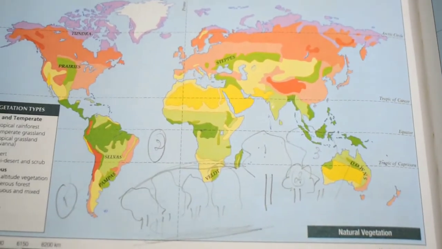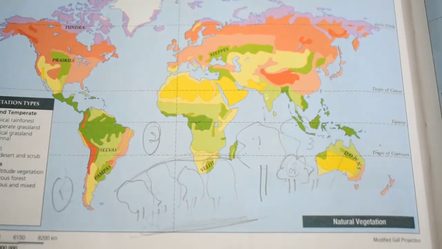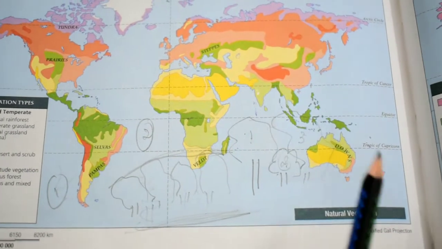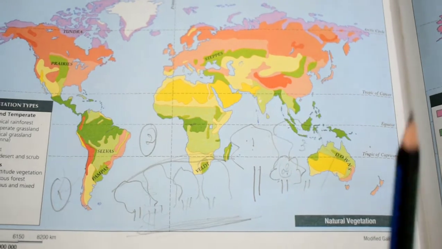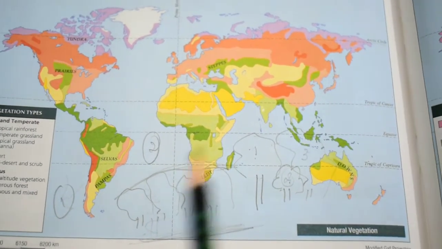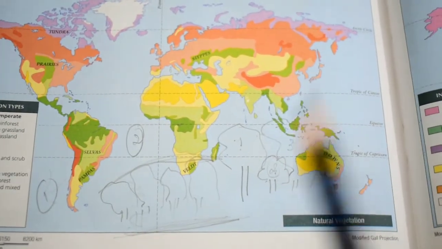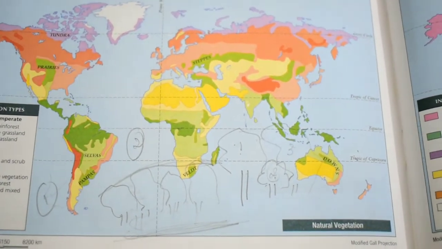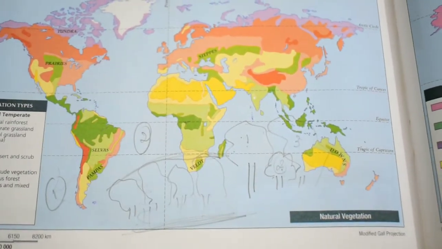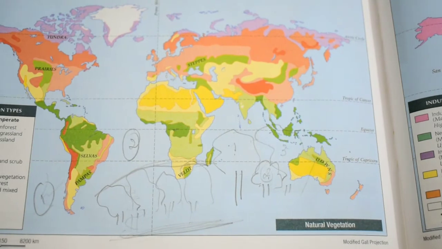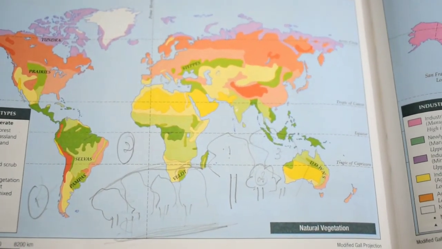Subsistence agriculture is that kind of agriculture in which the farmers grow crops in order to survive on them and not to sell them commercially. So that is the kind of agriculture practiced in Southeast Asian countries like Myanmar, Thailand, Sri Lanka, parts of India, the Philippines, and Borneo. Where the equatorial rainforests are, you will find subsistence agriculture, and mainly rubber plantation in Malaysia.